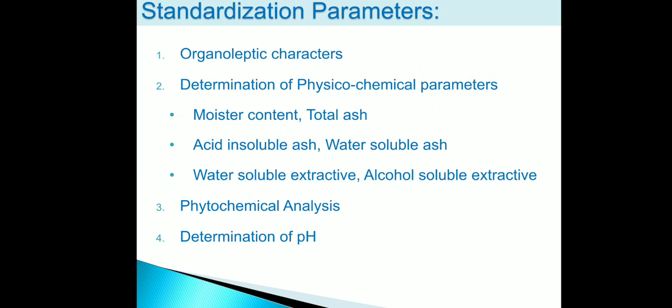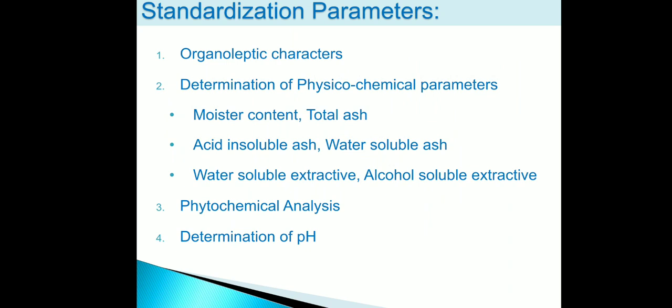Second one is the determination of physicochemical parameter. Physicochemical parameter includes physical and chemical parameter. In physical parameter, we will go for the moisture content, that is known as loss on drying. Second one, total ash. Total ash includes two ash parameters: one is acid insoluble ash, second one is water soluble ash. Then third one is water soluble extractive and alcohol soluble extractive. Second parameter is chemical parameter.